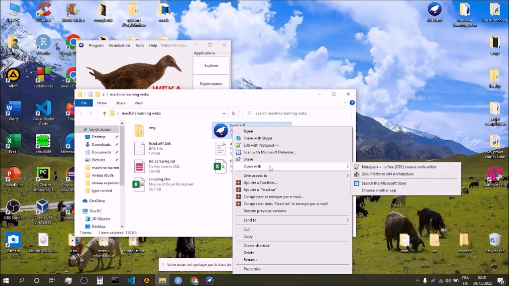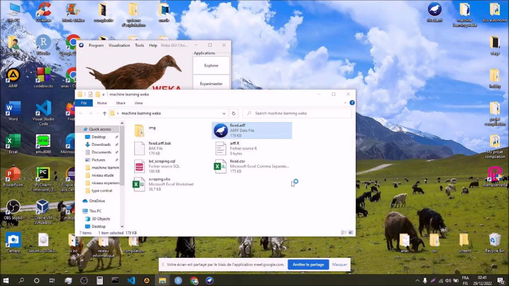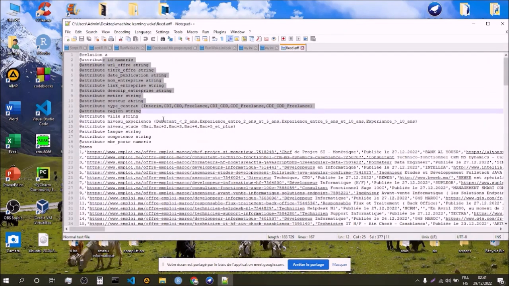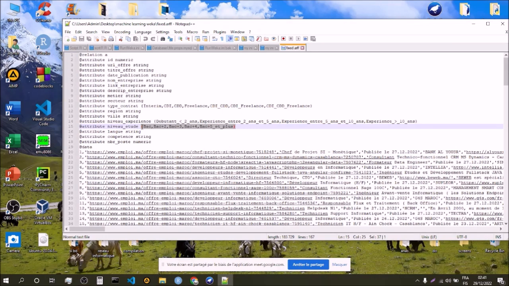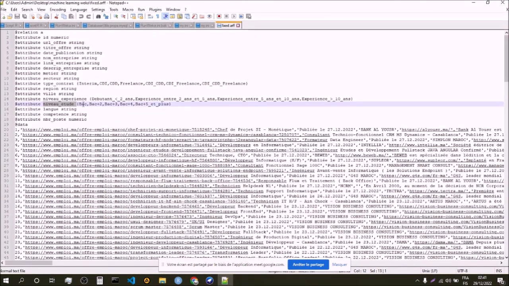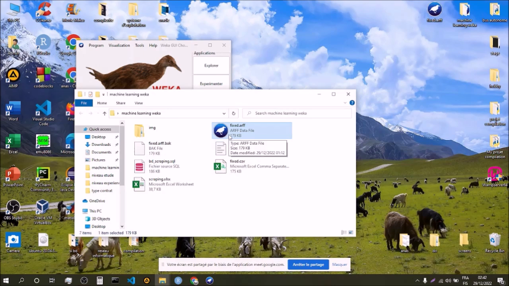Now, a Weka file is the same as a CSV file. The only important difference is that we have here at the header a bit of information that will allow us to better do some manipulation. For example, we can see here for the level of study, we can actually give it what each option is. So it doesn't just take our data as a string value, but it will actually make it a nominal variable that it can actually work with. We actually added our values here into our file. We can actually just run it using Weka.